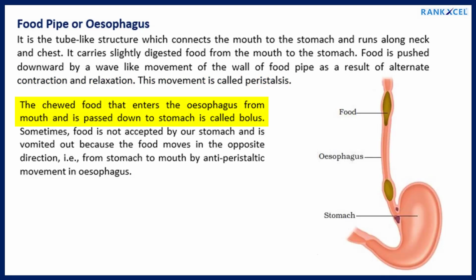The chewed food that enters the esophagus from the mouth and is passed down to the stomach is called bolus. Sometimes, food is not accepted by our stomach and is vomited out because the food moves in the opposite direction, from stomach to mouth, by antiperistaltic movement in the esophagus.